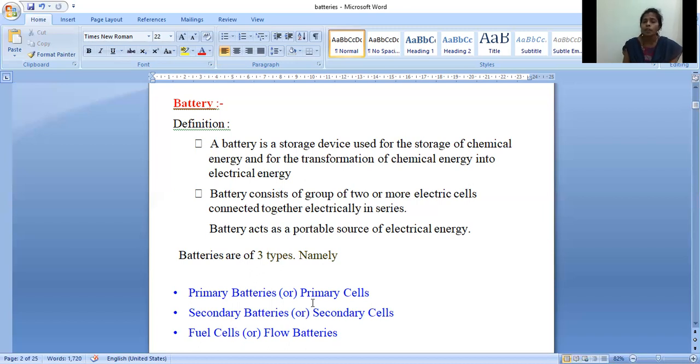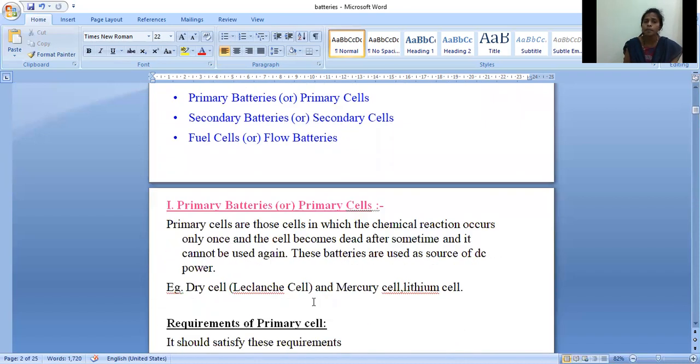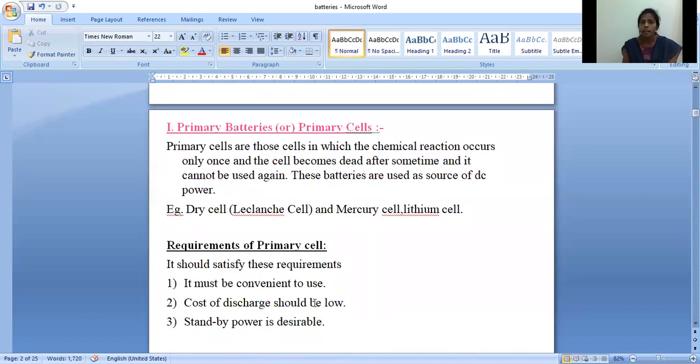So let us see what is a non-rechargeable battery, or what is a primary battery. Primary batteries or primary cells, the non-rechargeable batteries, are those cells in which the chemical reactions occur only once and the cell becomes dead after some time and it cannot be used again. So what is meant by the primary battery?